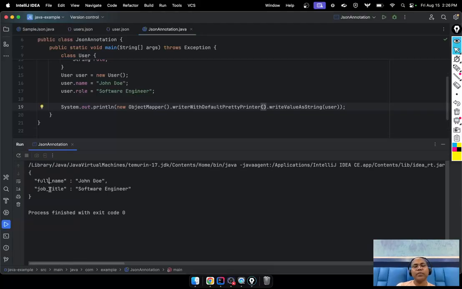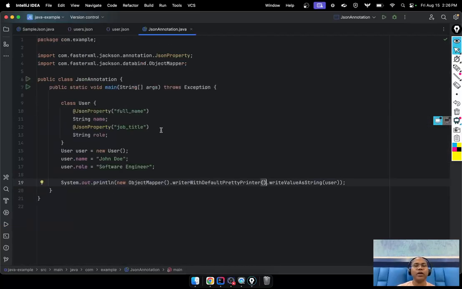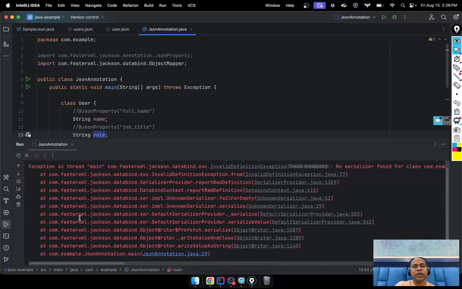The key names are full name and job title. If you are not adding this annotation, by default the key names and roles go into the form of JSON.